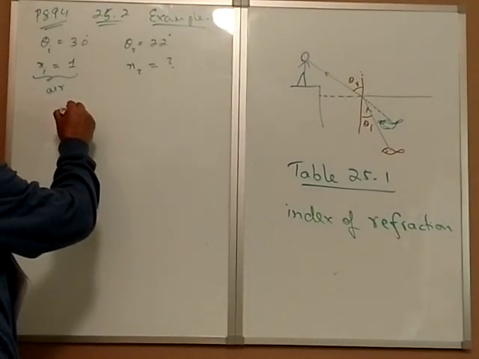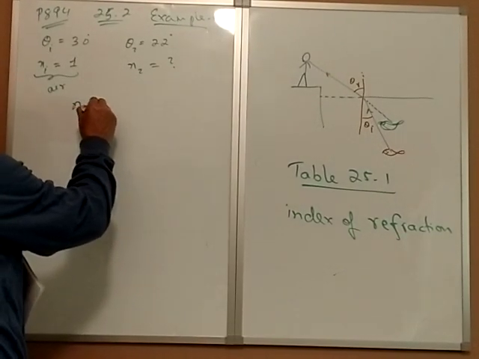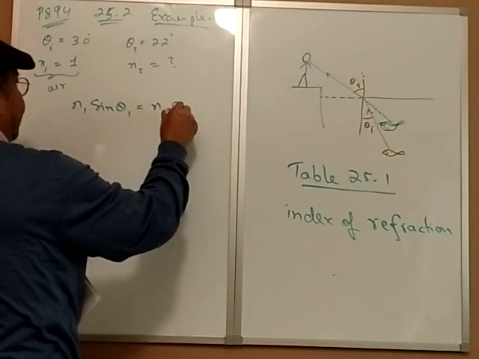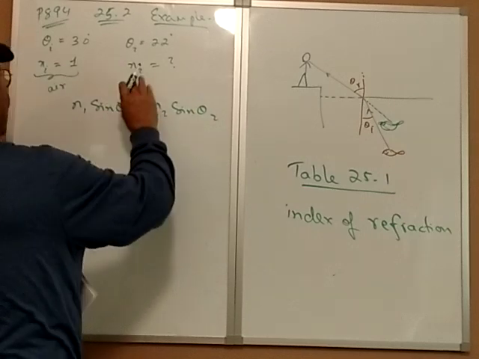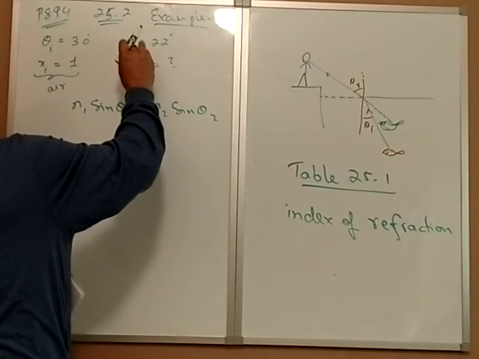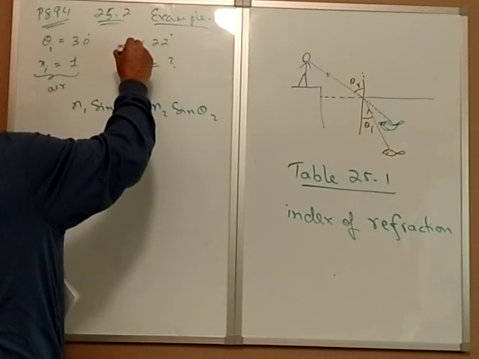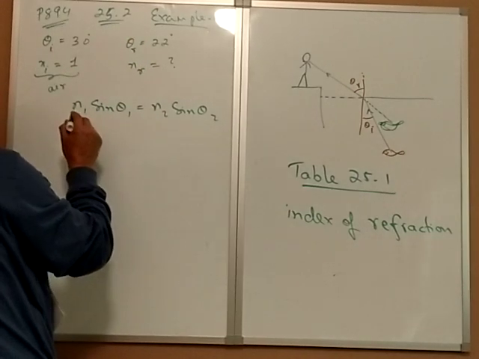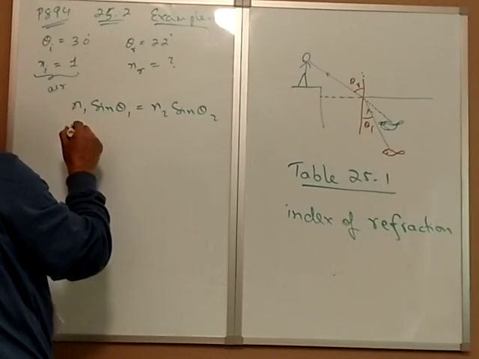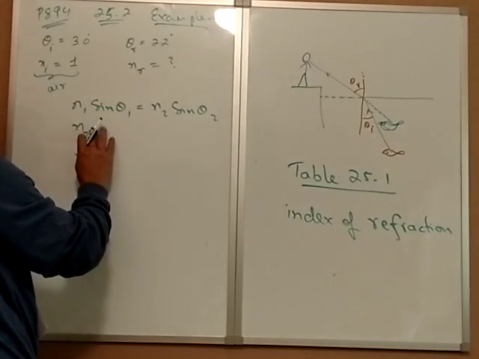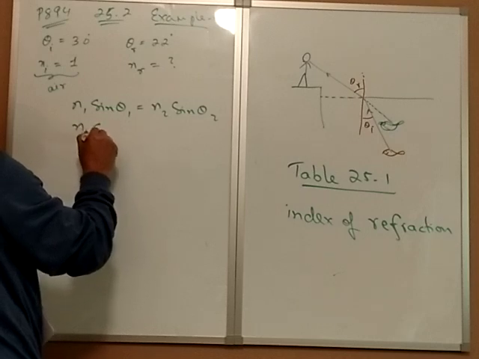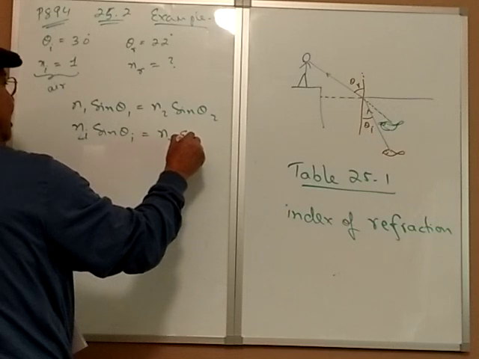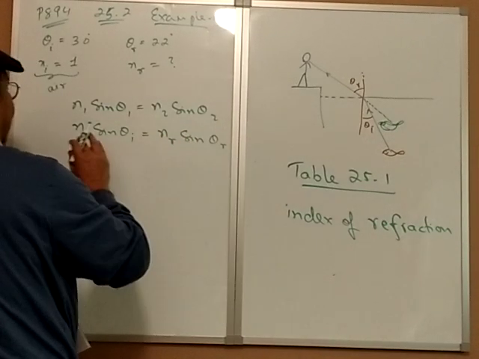All you have to do is what? N1 sine theta 1 is equal to N2 sine theta 2, or I use NR. So theta I, theta R, and NI, NR, or you can use this: NI sine theta I is equal to NR sine theta R. Right?